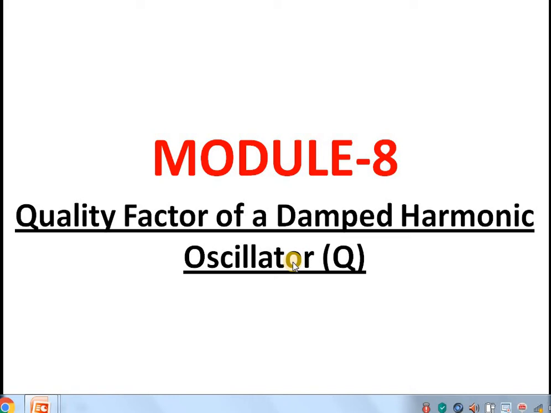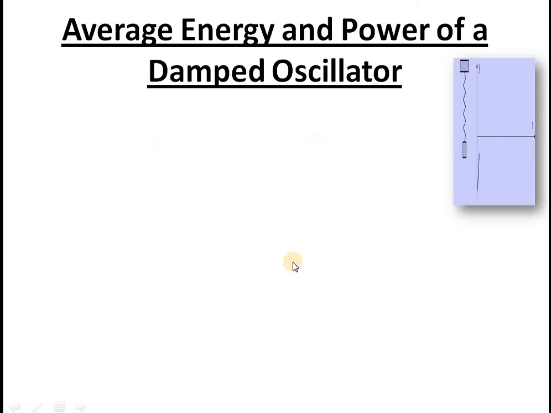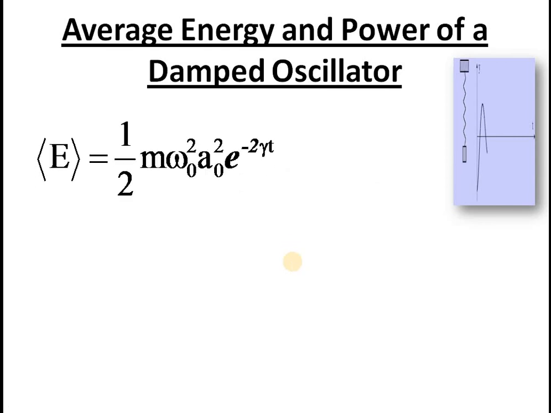So this is module number 8, and as you know, last class we studied the average energy of a damped harmonic oscillator, and we got the expression for average energy that is shown on the screen. You can see half m omega 0 square a0 square e raised to minus 2 gamma t. This is the average energy expression.